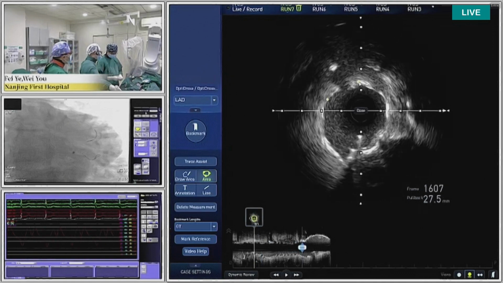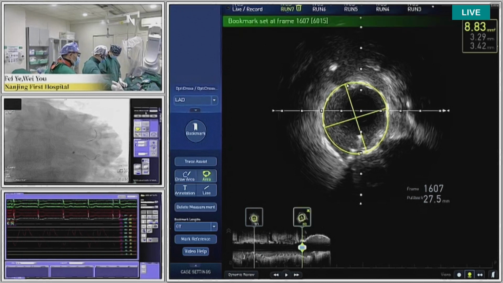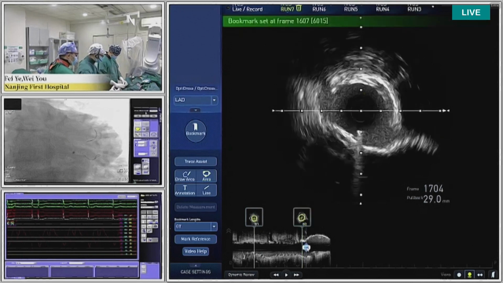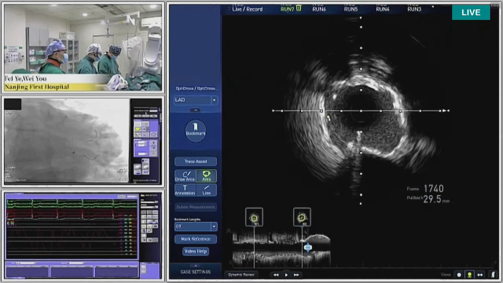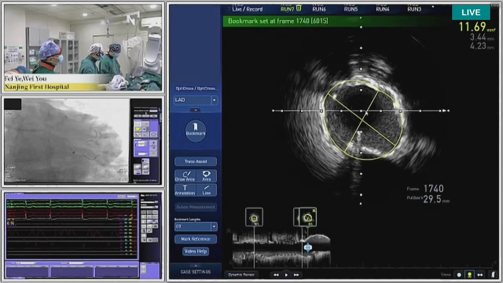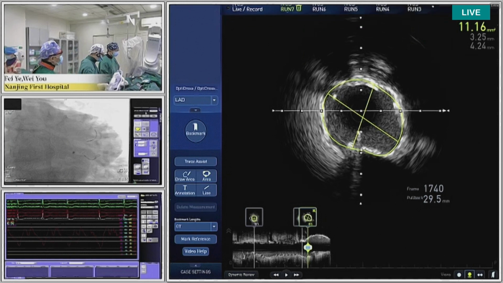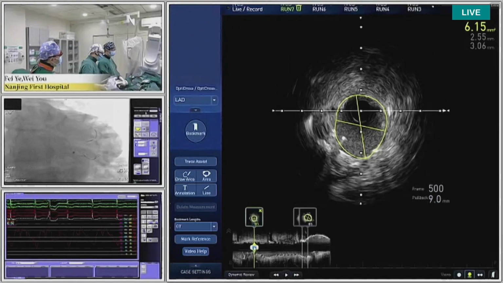Even though we use shockwave now, shockwave is the best way for calcified nodule. Is everybody happy with the IVUS findings? Yes, I agree. I think it's big enough. There is some asymmetry in the proximal LED, but it's something that we would expect. So I think it's fantastic results.